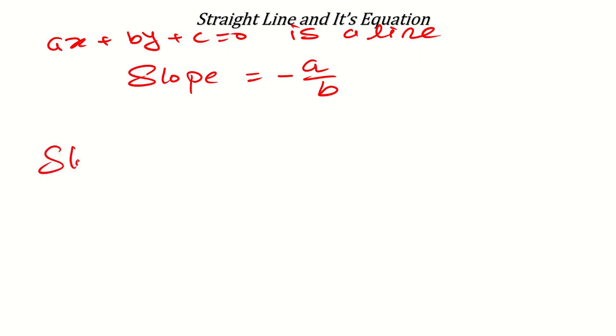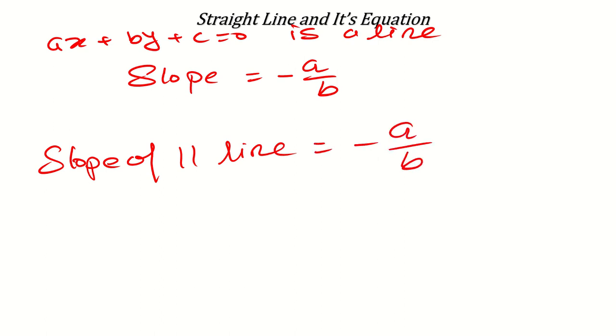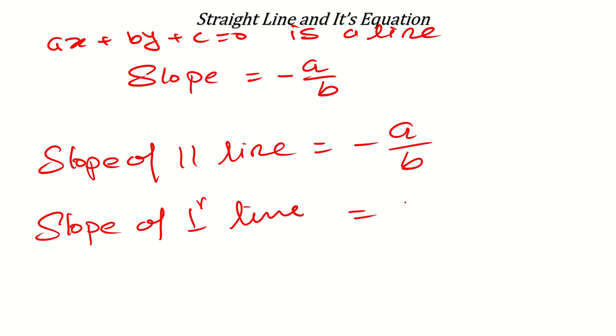Then the slope of a line which is parallel to this line will again be minus a over b, because I just told you that if two lines are parallel to each other, then their slopes will be equal. But if you have a perpendicular line, then the slope of the perpendicular line will be b over a. So simply, to find the slope of a perpendicular line, just reverse it and change the sign. Reciprocate it and change the sign. I don't think you will get any other difficult question in a straight line.